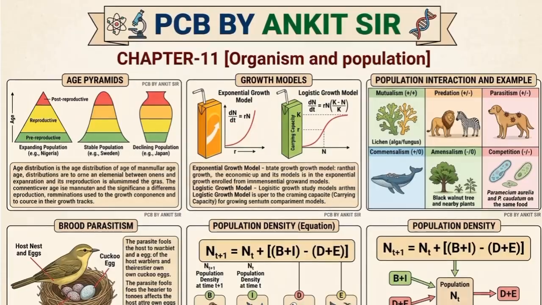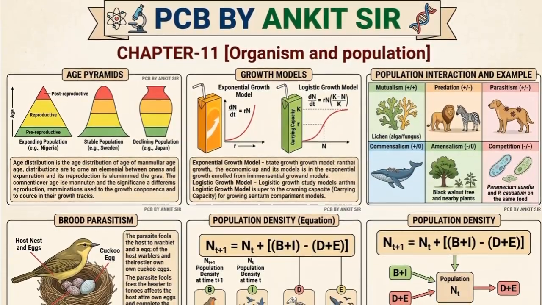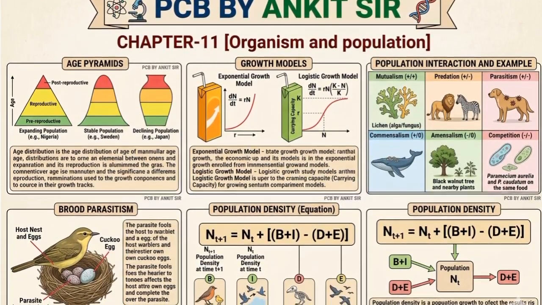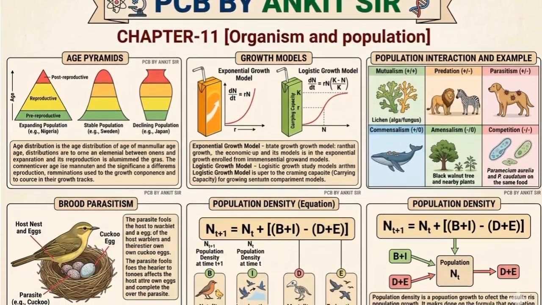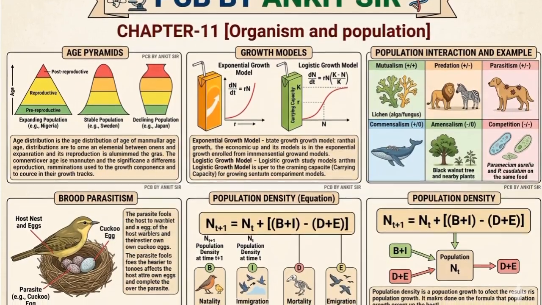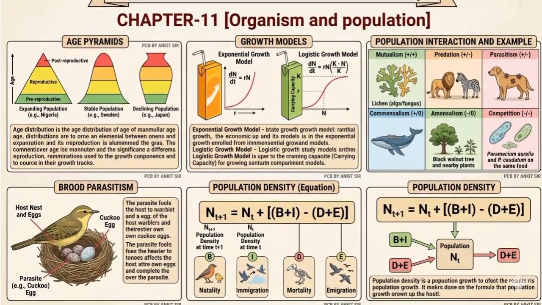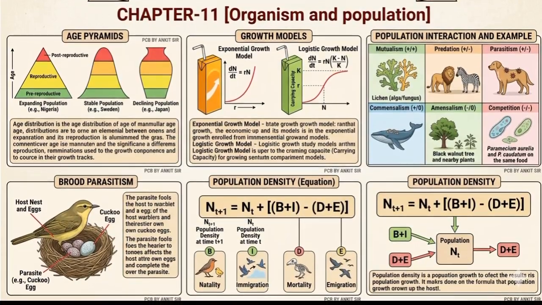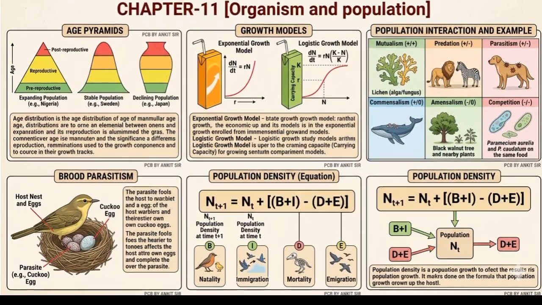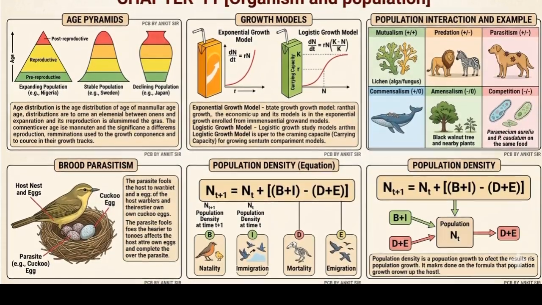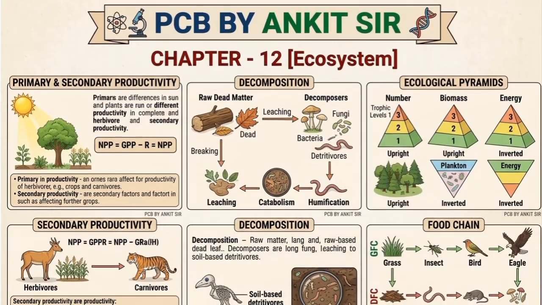For the next chapter, organism and population, you must practice age pyramid, growth models, population interaction and examples, brood parasitism, and even population density, in which Nt+1 = Nt + B + I - D - E. This must be very important. Each and everything is in the description.